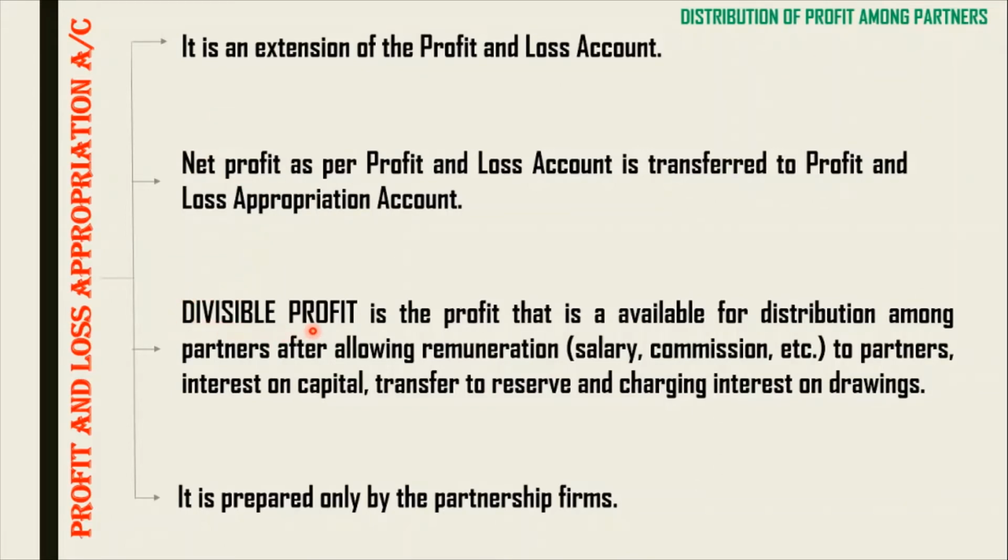The one what we get after all the adjustments, that is allowing the salary or commission to a partner, interest on capital, transfer to reserve, charging interest on drawing, after these adjustments, what we get is called a divisible profit. And also remember, this P&L appropriation account is prepared only in case of partnership firm, because this is basically meant for distribution of profit among the partners.